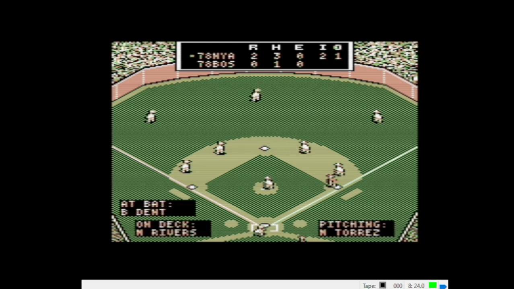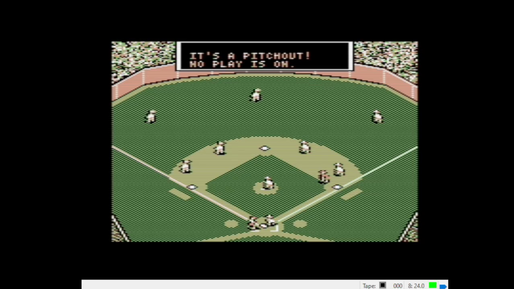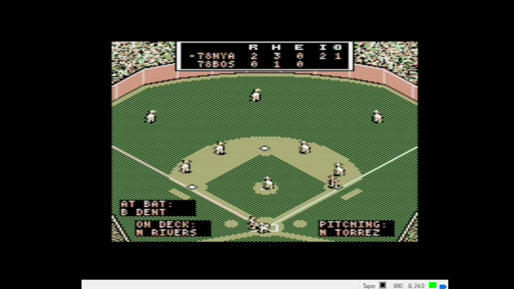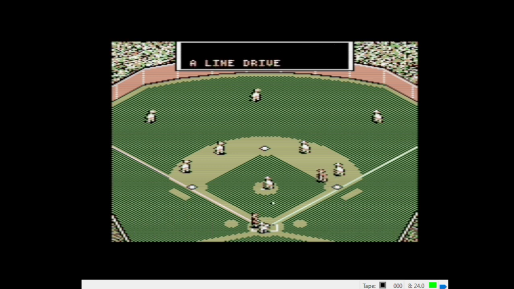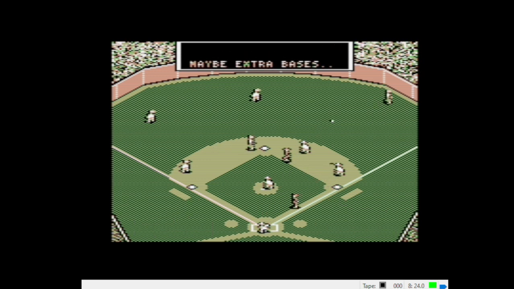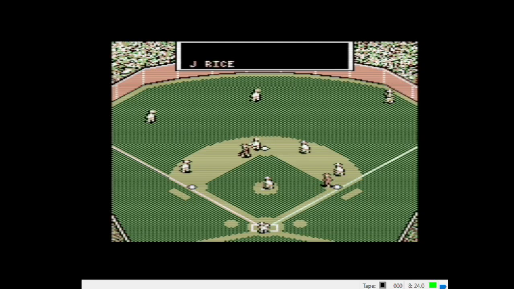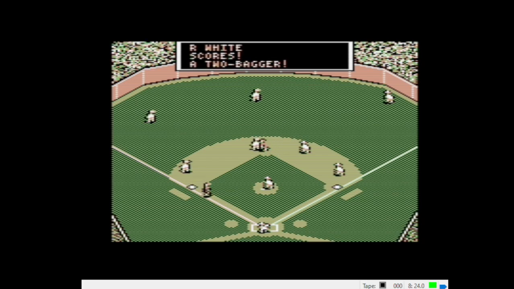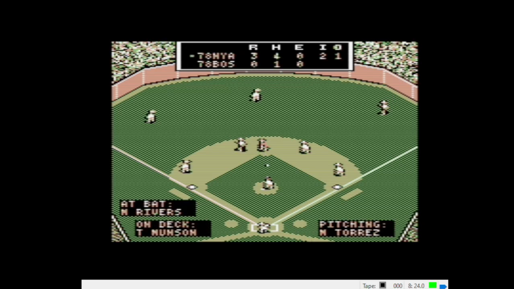All right, here's the hero of the contest for the Yankees back in '78, Bucky Dent. And he's going to be swinging away here against Torres. Oh, pitch out, but no play is on. 1-1 fastball. Line drive to deep right. Maybe extra bases. Rice picks it up. And White's going to come around and score on this one. No throw. 2-base hit for Dent. And the Yankees lead 3-zip.